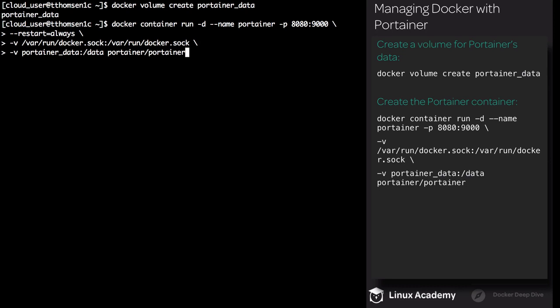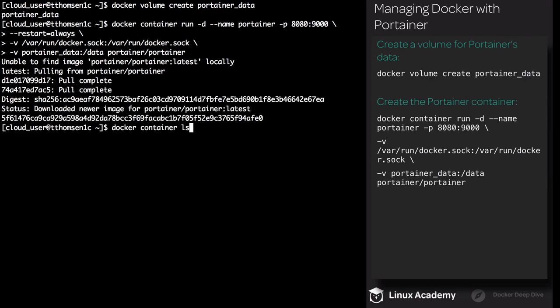And we have two volumes that we're going to set up. The first one is the Docker sock. So use the -v flag, /var/run/docker.sock, and it's going to be mapping over onto the container with the exact same path, /var/run/docker.sock. We'll also be creating a second volume to make sure that our Portainer data is persistent. Use the -v flag, specify portainer_data, and make sure that it maps to /data on the container. And we're going to be using the Portainer image, which is portainer/portainer.